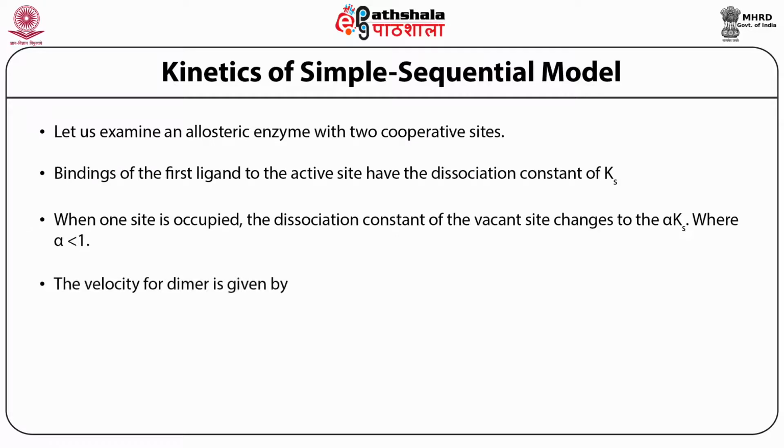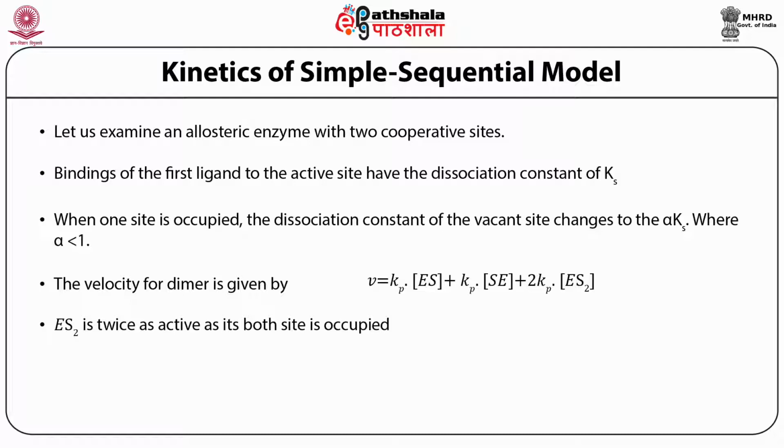So the velocity equation is going to be V is equal to Kp into Es. If you remember the last model, in place of Es we are writing Rs because it is the R state that represents the functional E state. So V0 is equal to Kp into Es plus Kp into Se. Again Es and Se differ in a similar way to Rs and Sr, in the position of the active site binding to the substrate. So the equation becomes V0 is equal to Kp into Es plus Kp into Se plus 2 Kp into Es2.